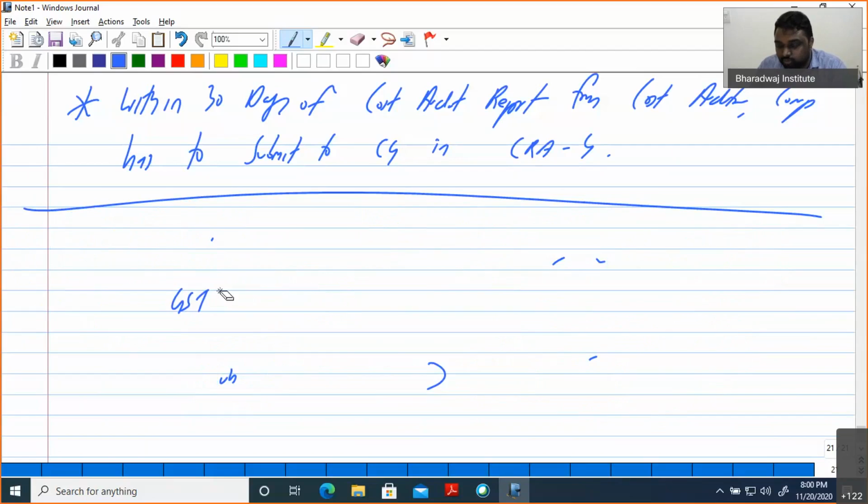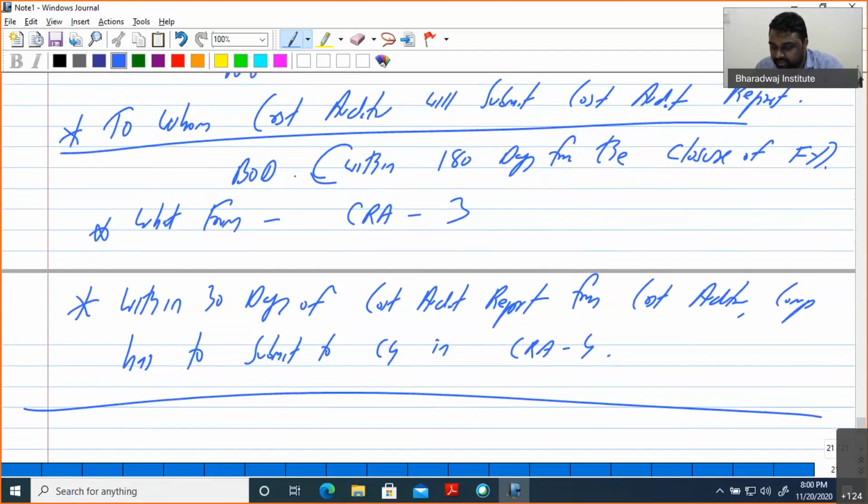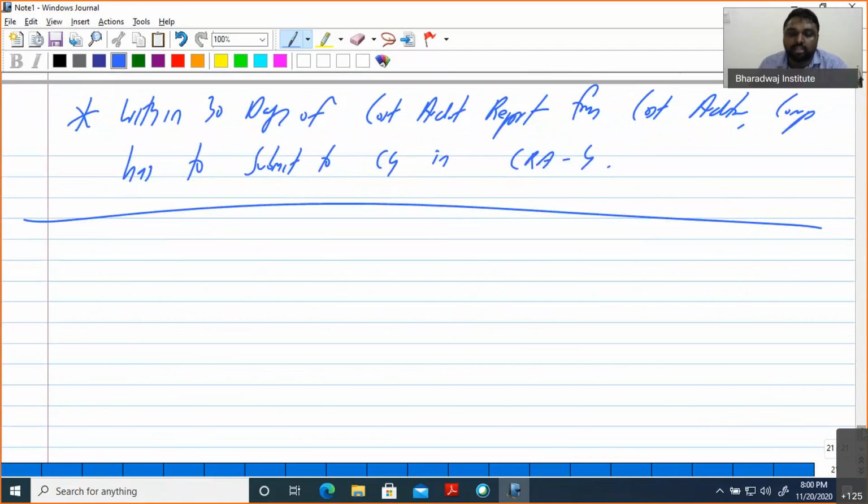Now, what is the next point? The time limit we have discussed. Now, to whom will the cost auditor submit the cost audit report? Within 30 days, in CRA 4. This we have to make in CRA 4. So now, for your benefit, I would like to highlight some of the important points.